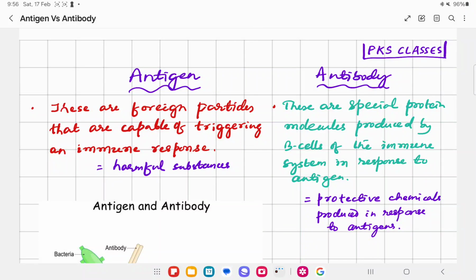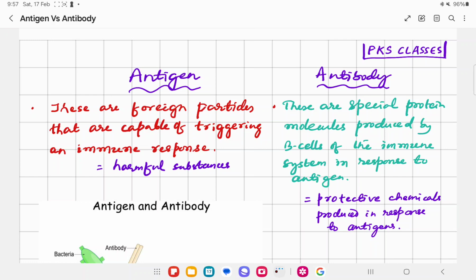Today we are going to discuss the difference between antigen and antibody. We know antigen and antibody are part of the immune system. The antigen is foreign to our body and antibody is endogenous. Our body produces.